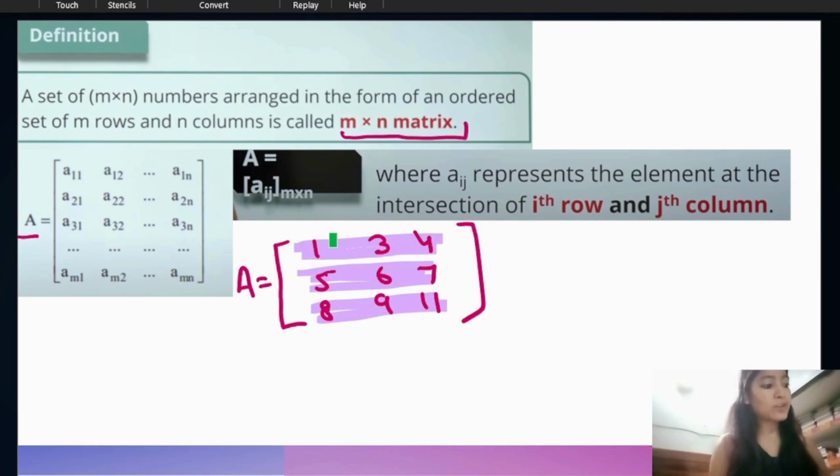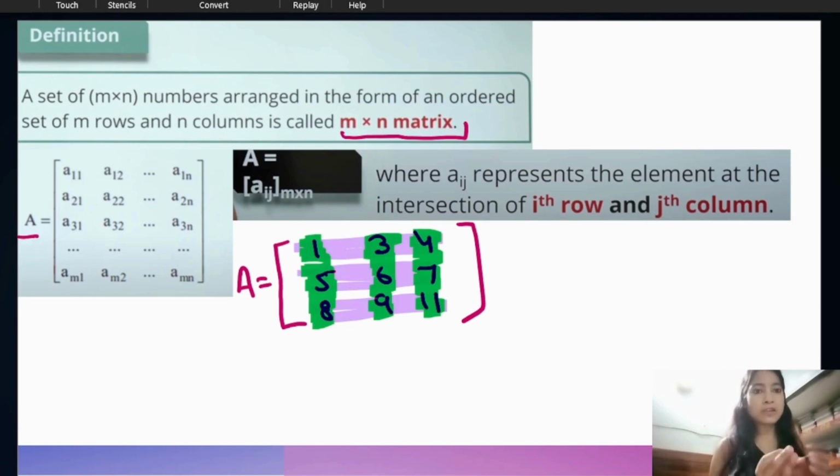For a column, we have to go in this direction. If we go in this direction, we get a column. So this is column 1, this is column 2, and this is column 3 of matrix A. So we have understood what a row is and what a column is. If I ask you for the element of the first row, first column, we will say 1, because this is the first row and the first column, so we get the element 1.